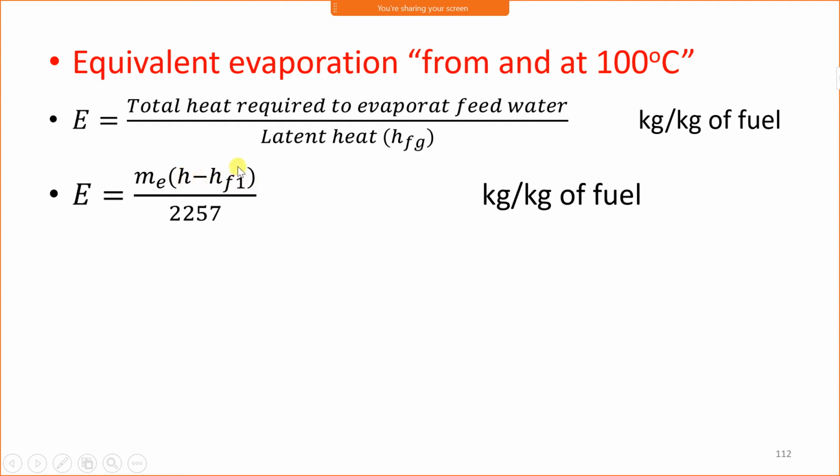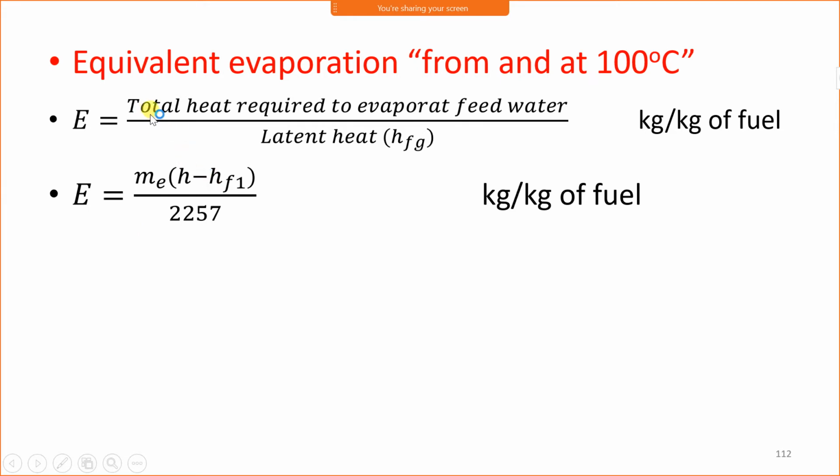Now, H minus hf1 is the heat required to convert 1 kg of water into steam. H is the enthalpy of steam formed, and hf1 is the enthalpy of feed water. The difference, H minus hf1, represents the heat supplied to convert feed water into steam for 1 kg.